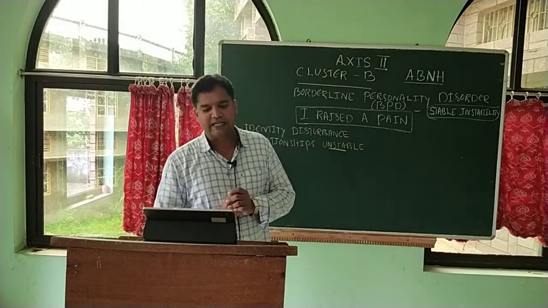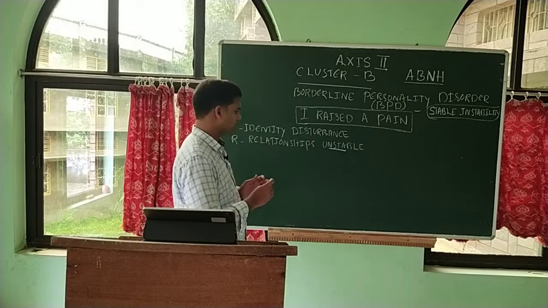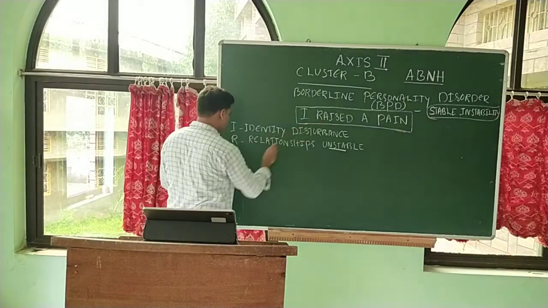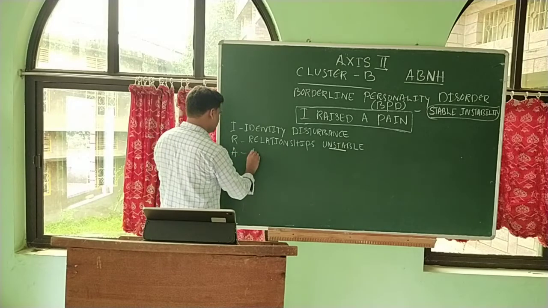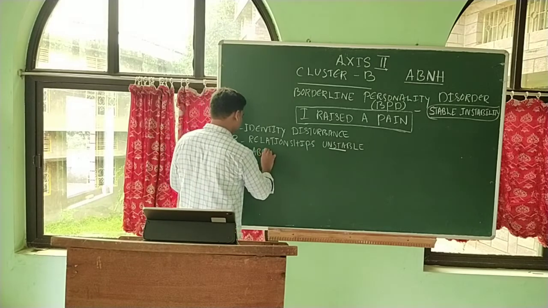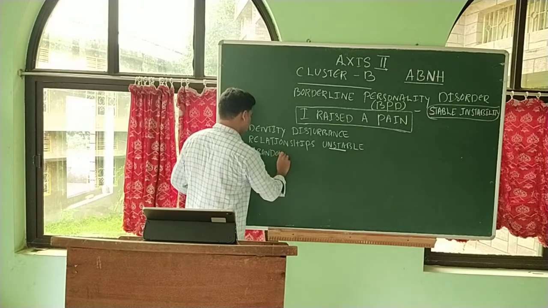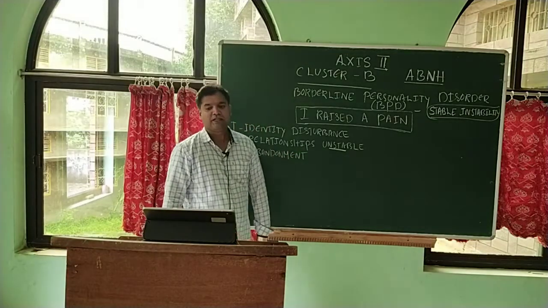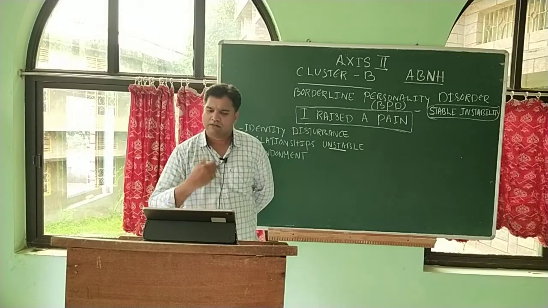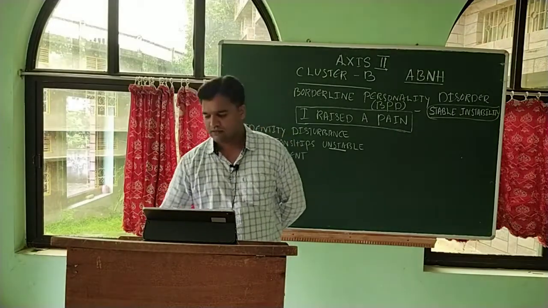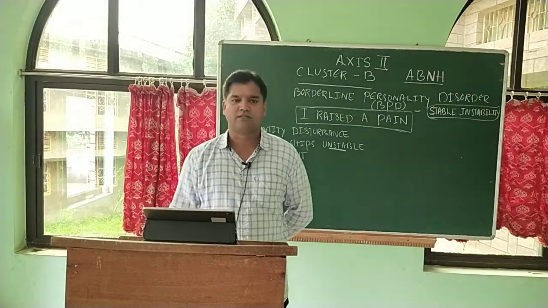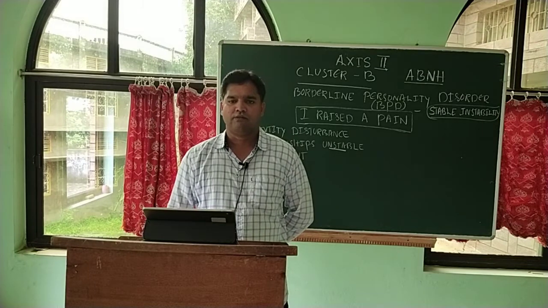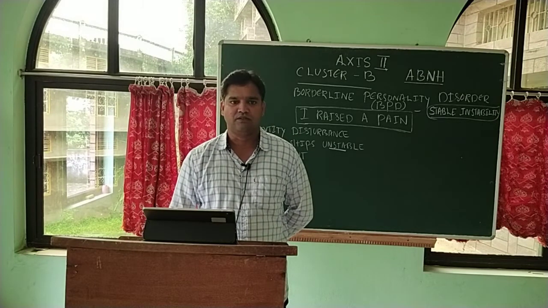And thirdly, A stands for abandonment. It's the third characteristic. Abandonment of any projects: whatever they start, they cannot complete, so immediately they give up.